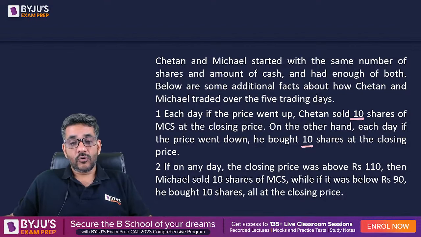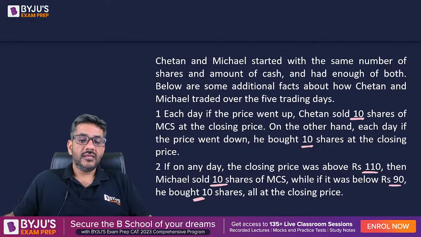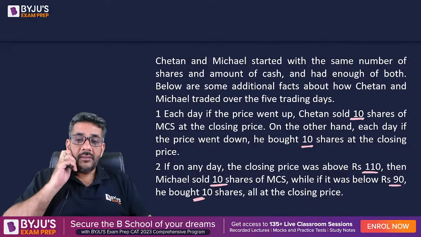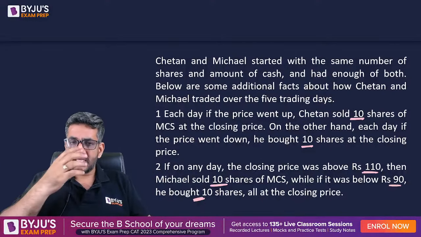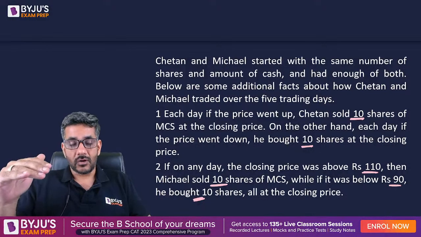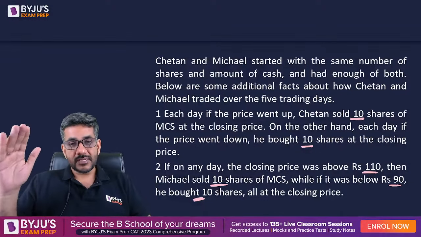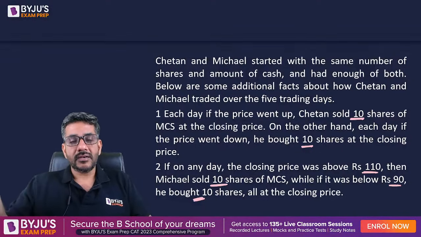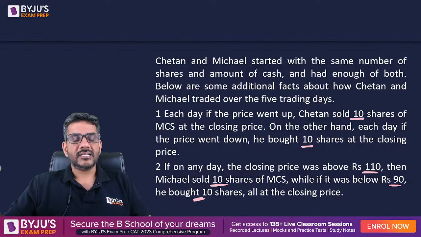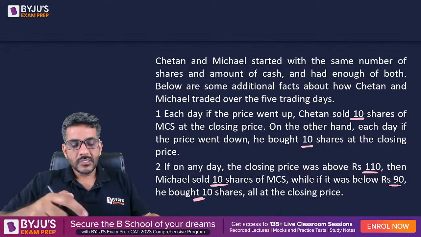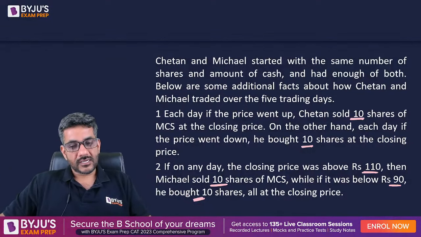If on any day the closing price was above 110, then Michael sold shares. And if it was below 90, then he would be buying shares. So Chetan would be buying or selling depending upon whether the price has gone up or come down. But Michael's strategy is based upon whether the price is above 110 or not, only then he would be selling them, or whether the price is below 90 or not, only then he would be buying them. This is the strategy that they are following, according to which questions will be asked to you.